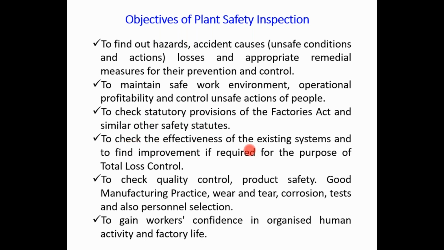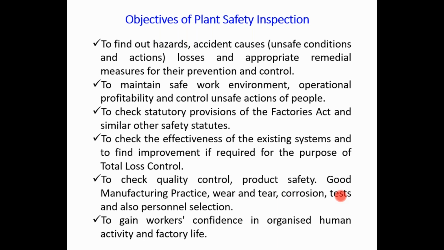Then to check quality control, product safety, good manufacturing practice, that is GMP, and wear and tear of the parts or machineries. If any corrosion or erosion occurs, what type of corrosion it is, why it occurred, and how to prevent it, all these things are nothing but the quality check. Then some tests may be conducted, that may be a destructive test, a non-destructive test, a pneumatic test, or some other test guided by the expert person, the safety auditor, or third party persons.